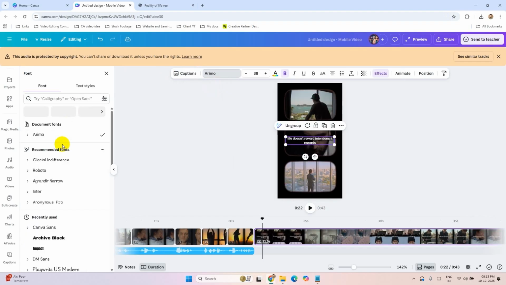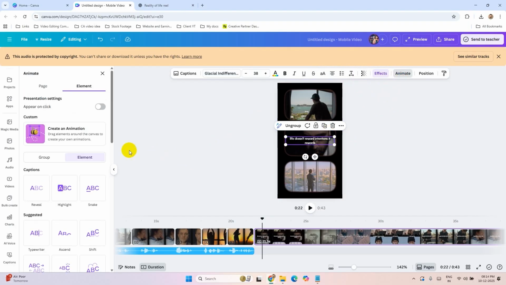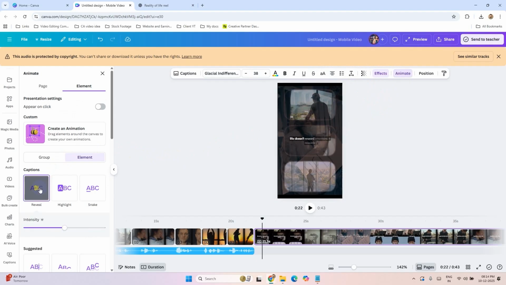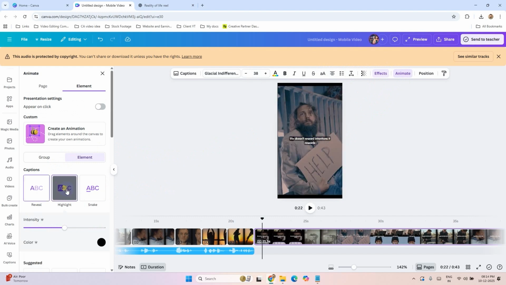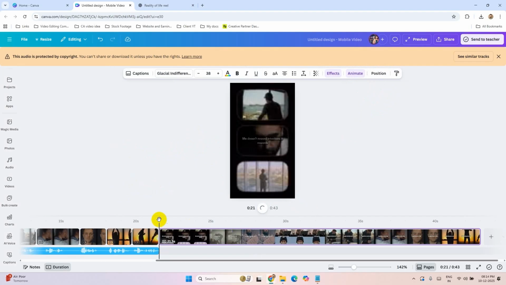You can choose your font, whatever you like. I like this one. You can add an effect to your text or animate your text. See, you can use this one. I will use this one, the reveal effect. Let me see how it looks.